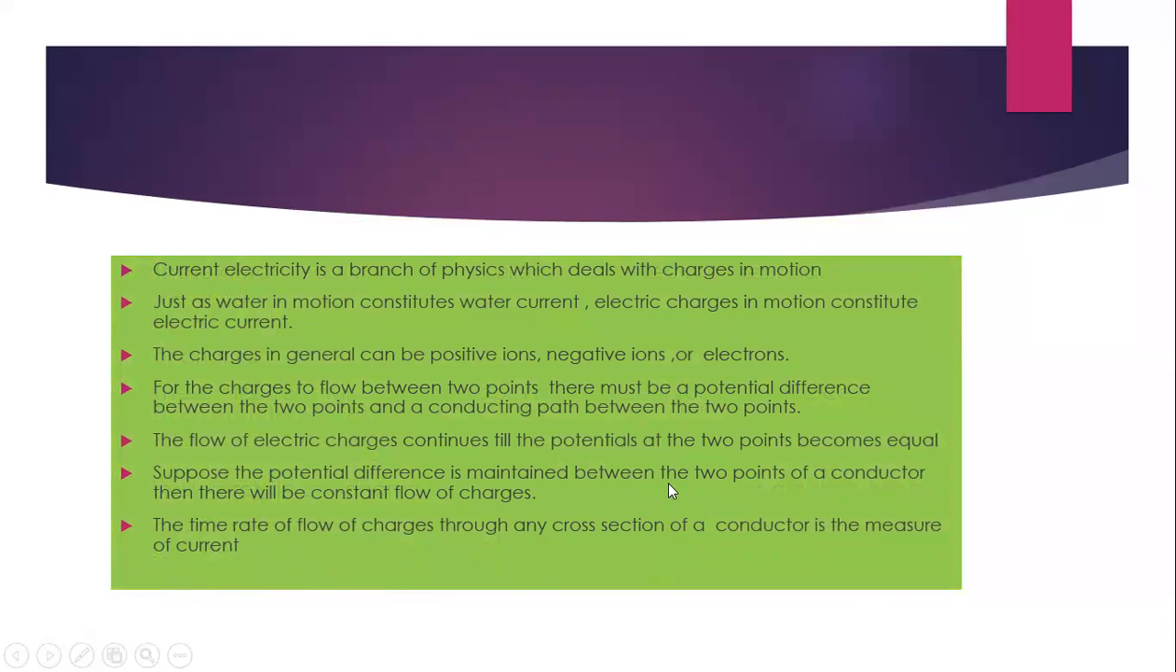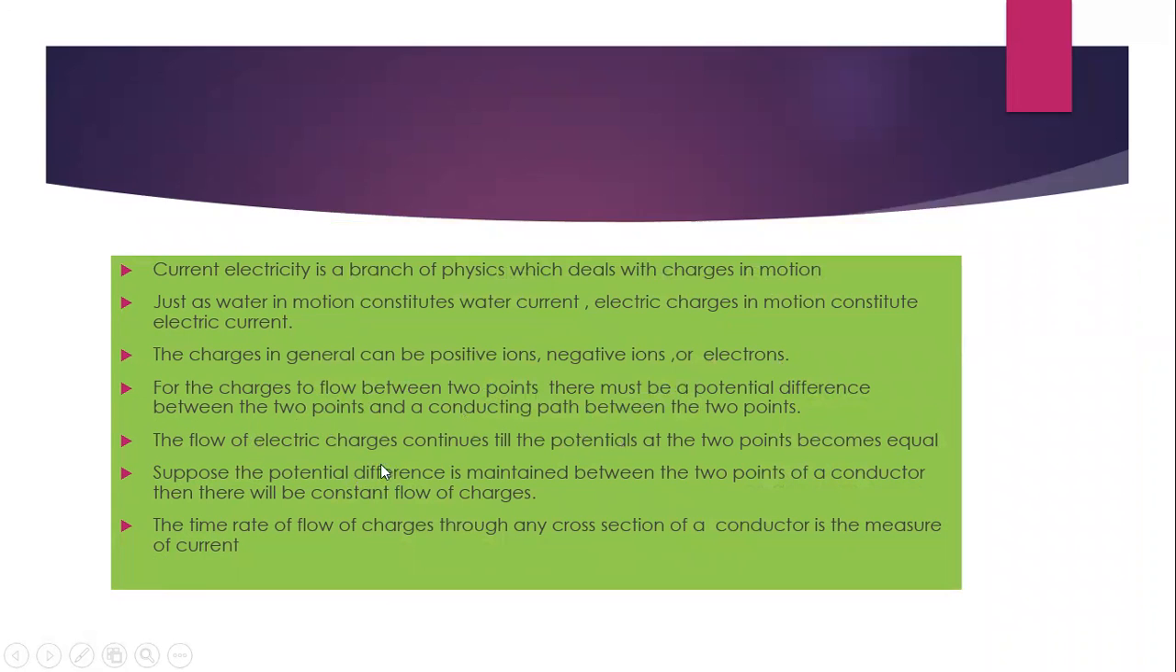Current electricity is a branch of physics which deals with the charges in motion, just as water in motion constitutes water current. So, electric charges in motion constitute electric current. The charges can be either positive ions, negative ions, or electrons. For the charges to flow between two points, there must be a potential difference between the two points and there should be a conducting path between the two points.